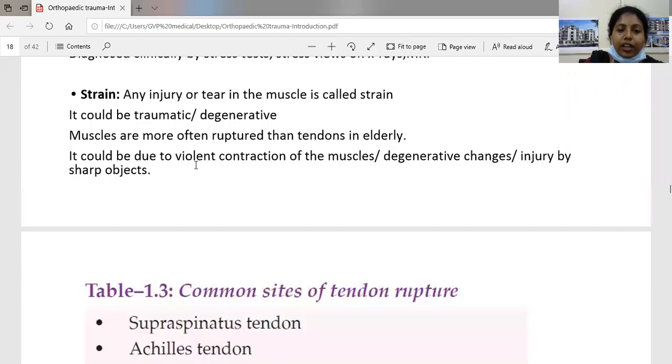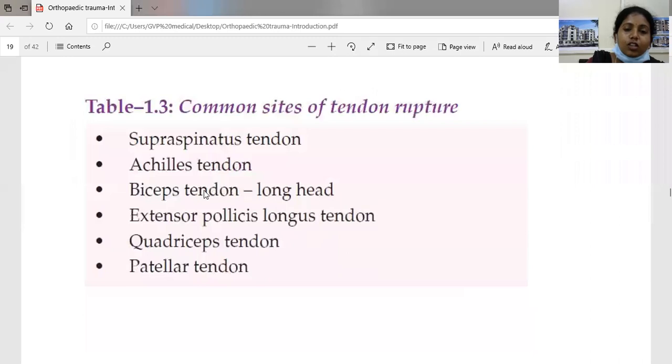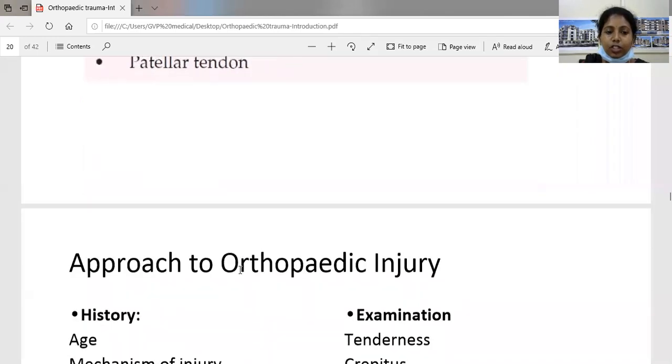It could be due to violent contraction of the muscles, degenerative changes, or injury by sharp objects. So what are the common sites of tendon rupture? The common sites are the supraspinatus tendon, Achilles tendon, long head of biceps tendon, extensor pollicis longus tendon, quadriceps tendon, and patellar tendon. These are the common sites of tendon rupture.